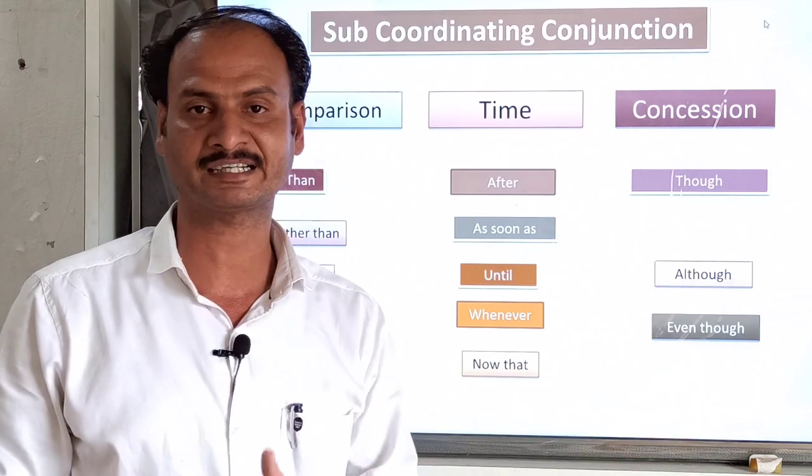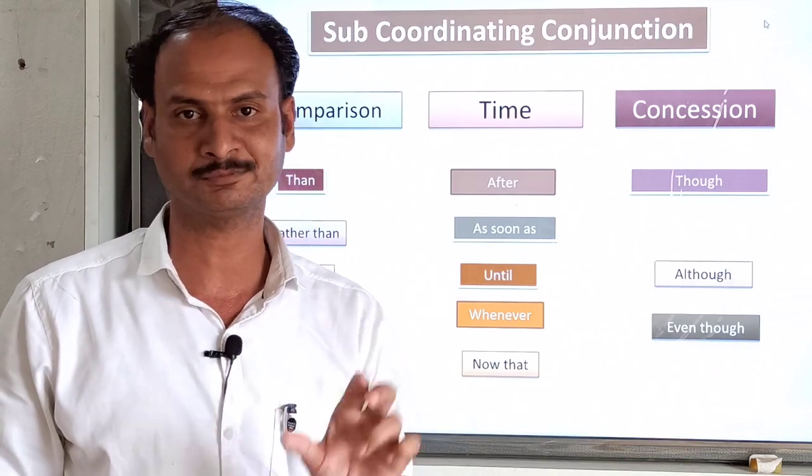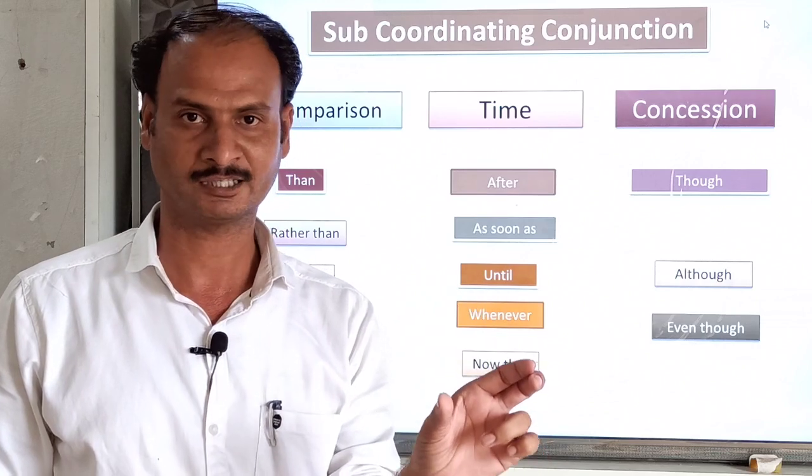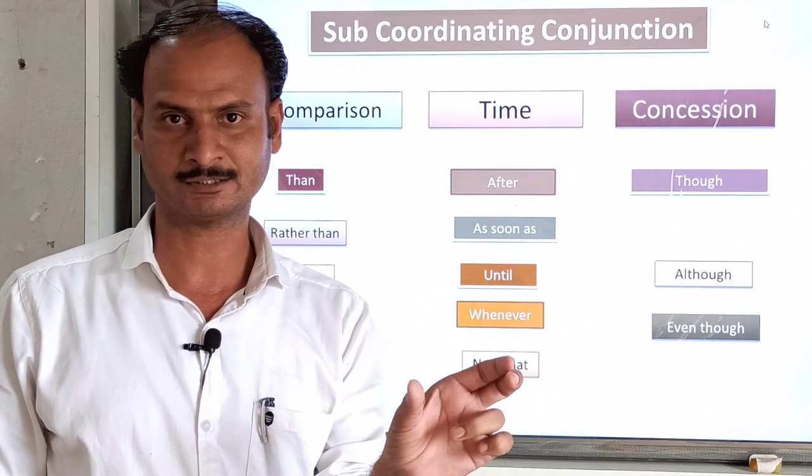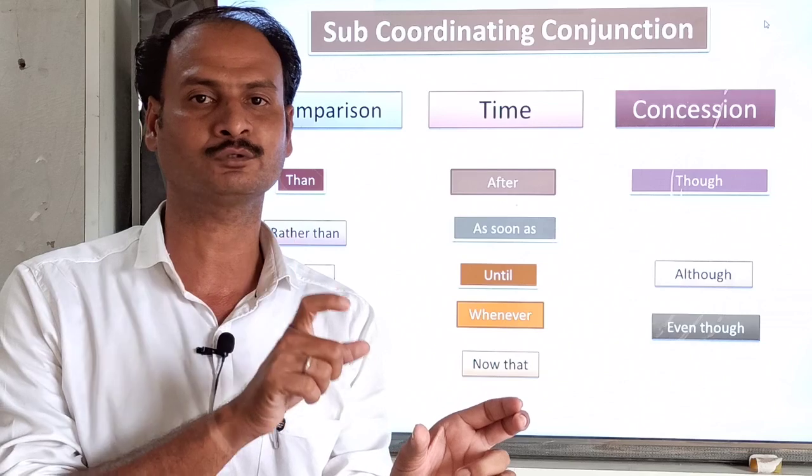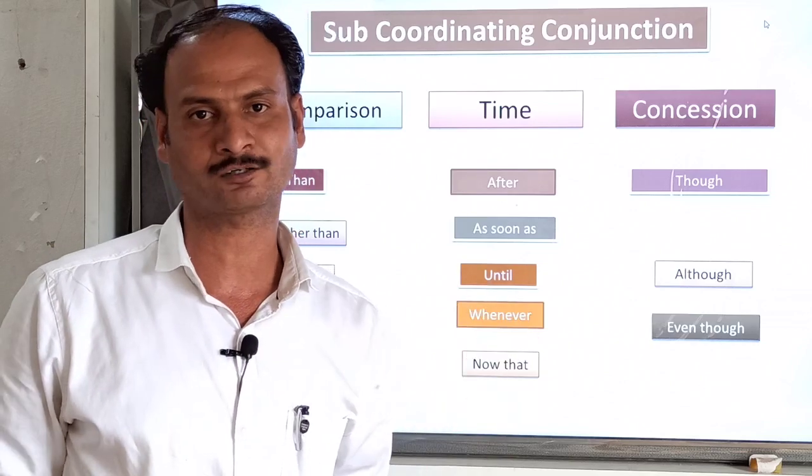Even though has connected two different sentences, meaning there is an independent clause. He was poor, it is a complete sentence, that is why we can say this sentence is an independent clause.